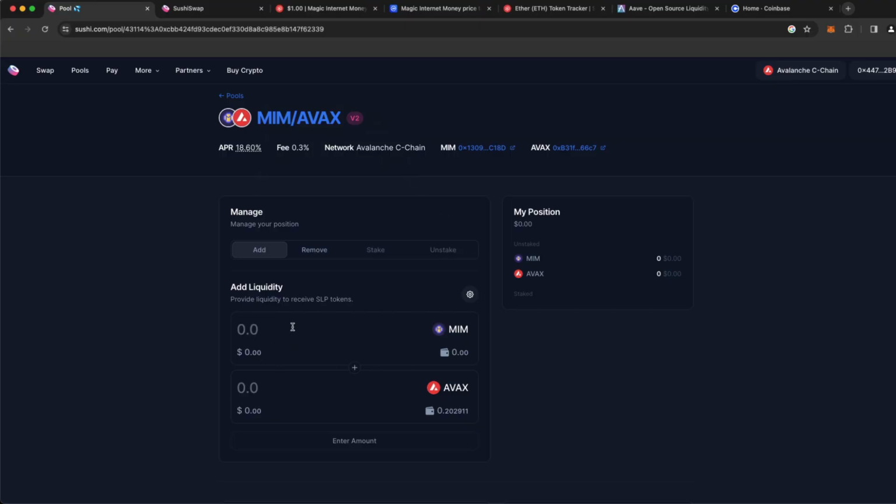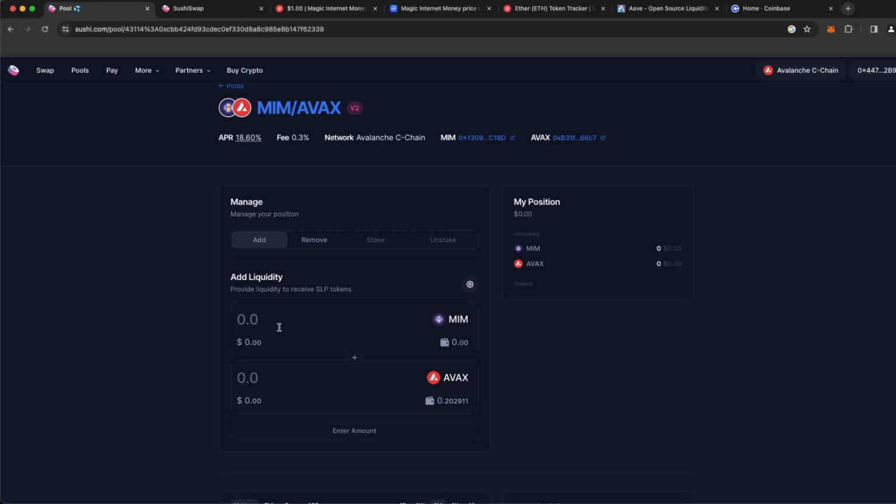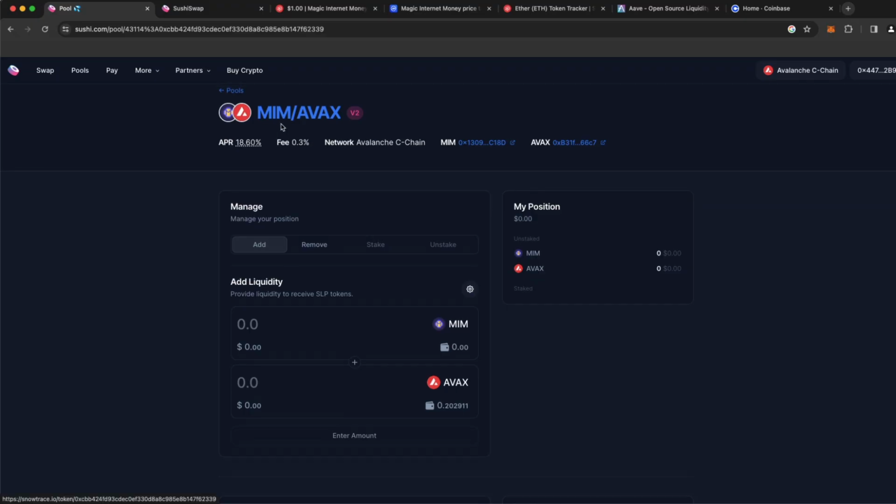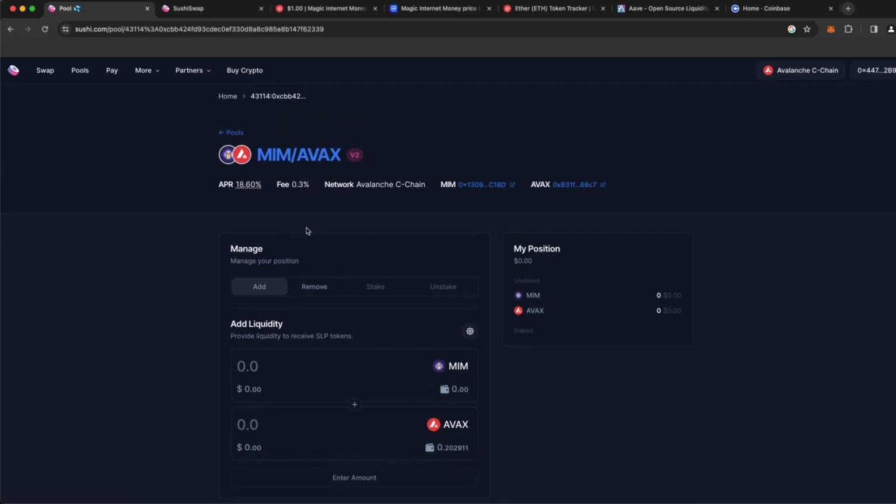So in order to add liquidity to this pool, a liquidity pool always wants to have a 50-50 ratio. So what we want to do is get equal value in MIM and equal value in AVAX, and then loan that out. So we want like $50 in MIM and $50 in AVAX. So we're going to need to acquire those coins first, so that we can add them to the liquidity pool, and then we will participate in the liquidity pool.